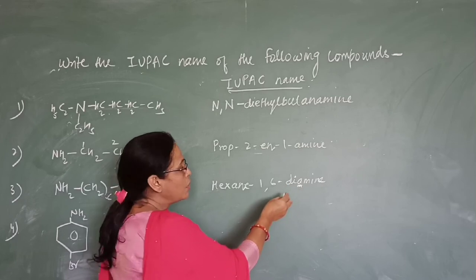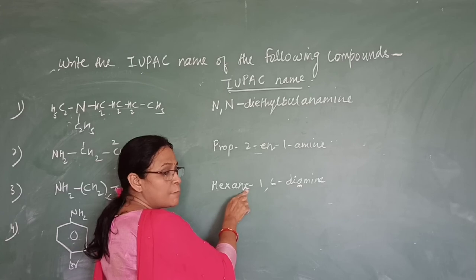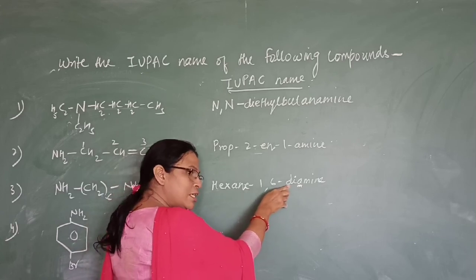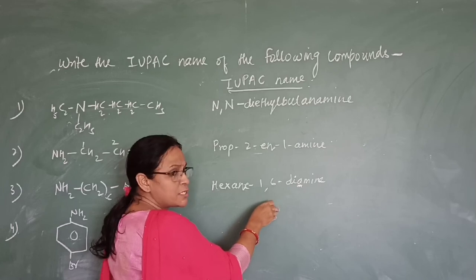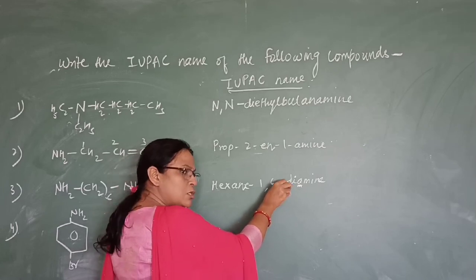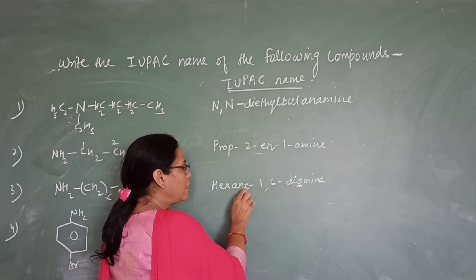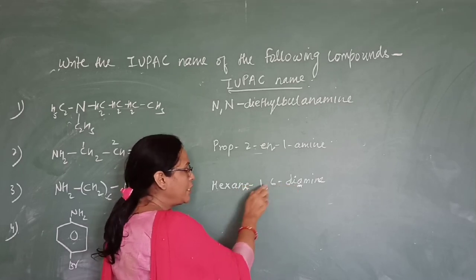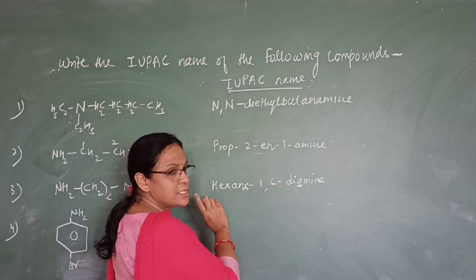Now since I am using here di, see if here your suffix is starting with a vowel sound a, e, i, o, u, then you have to remove the e. But if it is starting with any other alphabet, those are known as consonants. So if it is starting with a consonant, then you retain its e. If vowel, remove e. If consonant, retain e. So since here it is a consonant, we have retained its e.